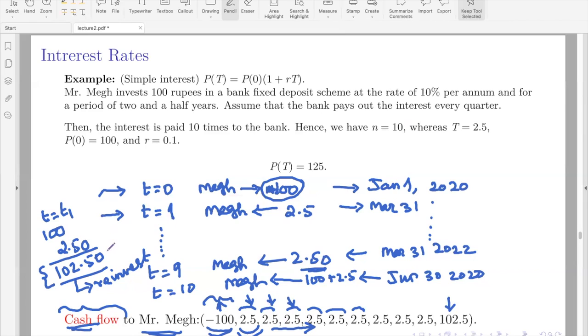In order to avoid such immature breaking of the investments, banks actually never go for simple interest, rather they go for compound interest.